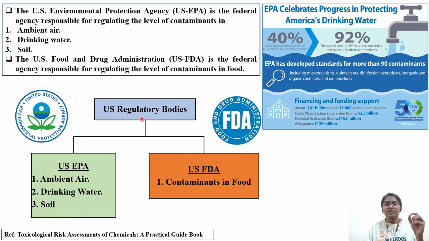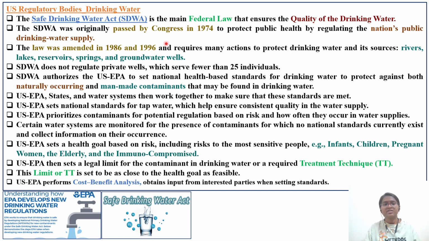So as we discussed under the US FDA regulatory body, we are now discussing US EPA drinking water. We are discussing today the SDWA, that is the Safe Drinking Water Act. It is the main federal law that ensures the quality of drinking water across the 50 plus states, whether it is community wells or small lakes. All these water safety matters will be established under this federal law. SDWA was originally passed by Congress in 1974.